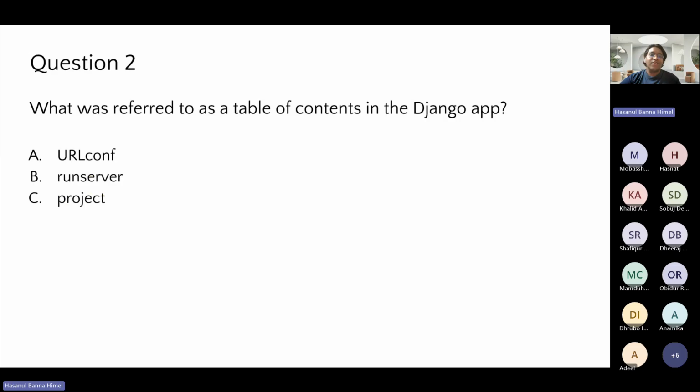And then here comes our last question. What was referred to as a table of contents in the Django app? Here our options are the URL conf, then here we have runserver, and finally the project.